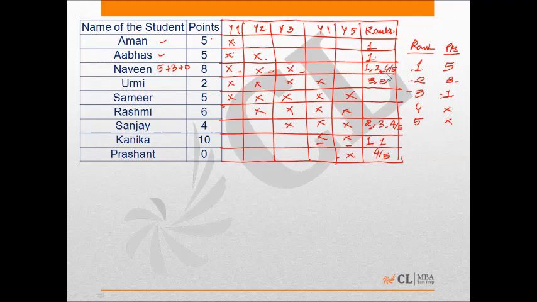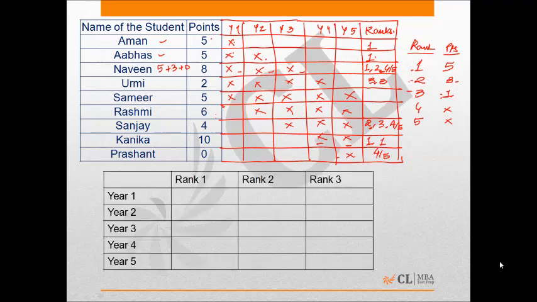If I look at the second rank, I have 1, 2, and I require 3 more second ranks. These 3 more second ranks have to be from Samir and Rashmi only, because all others are already taken. Similarly, if I look at third rank, I already have 3 third ranks, and I need 2 more. So I have drawn the next table, because if I use a pen, it's not going to be very clear. So we will fill that table up now.